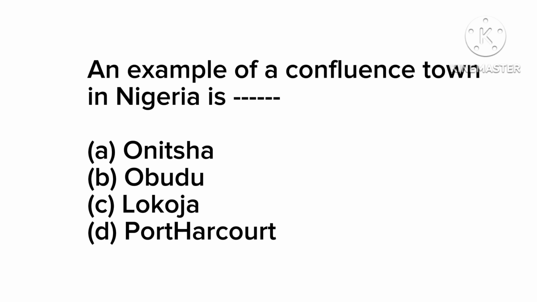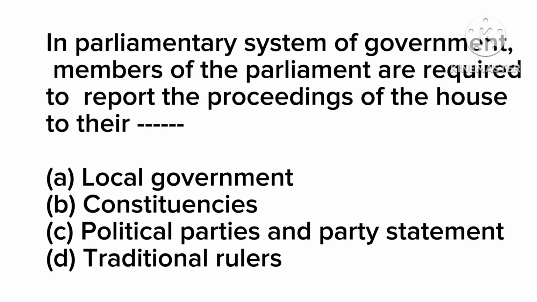Now, the next question, question 9 rather. In parliamentary system of government, members of the parliament are required to report the proceedings of the house to their. We have option A, local government chairman and governors, B, constituencies, C, political parties and party stalwarts, and D, traditional rulers.